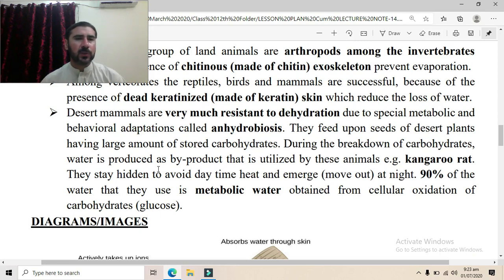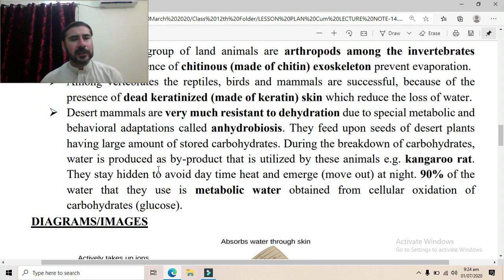That's why they protect themselves from evaporation during the daytime, and they stay inside their holes. They stay hidden throughout the daytime to prevent the loss of water. But during the night time they emerge and perform their life activities. These animals are also known as nocturnal animals. So they are very active during the night time, and at the daytime they stay hidden.